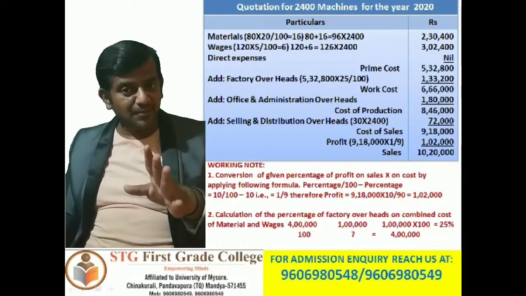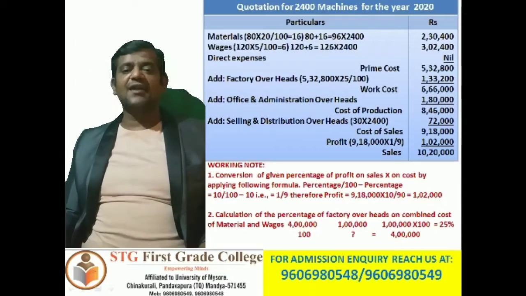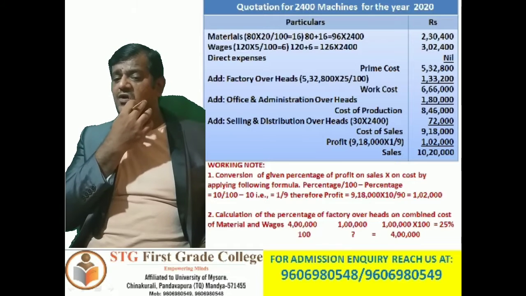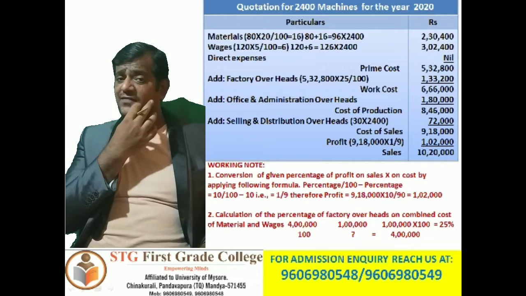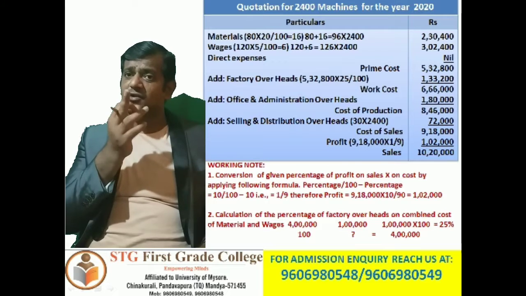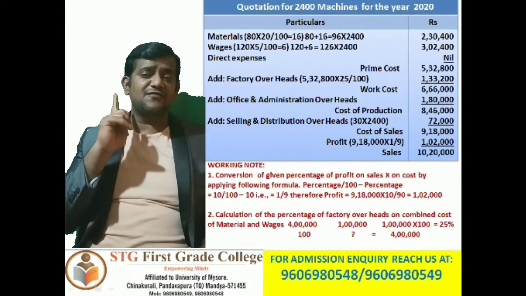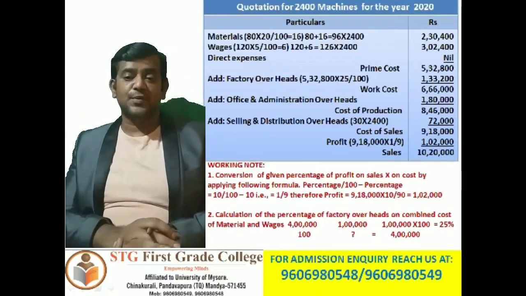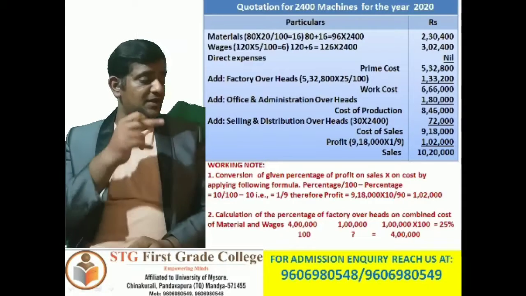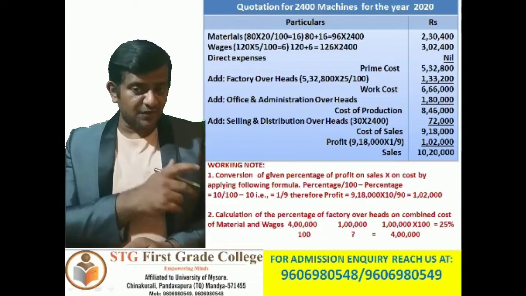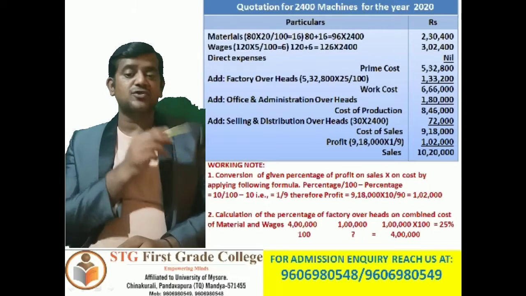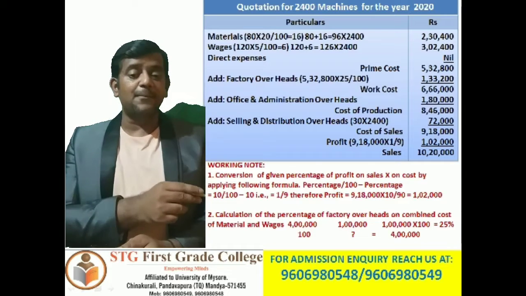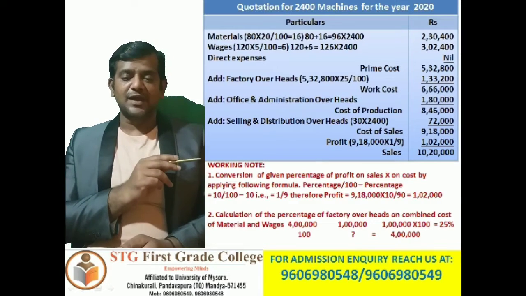5,32,800. So you are getting my point, right? Yes. So next, add factory overheads. What is the information he has given to calculate factory overheads? Whenever the direct information is not provided in the problem, we are supposed to calculate it on percentage. Since there is no information provided in the problem, look at working note number 2 here, which clearly speaks about calculation of the percentage of factory overheads on combined cost of materials and wages, correct?